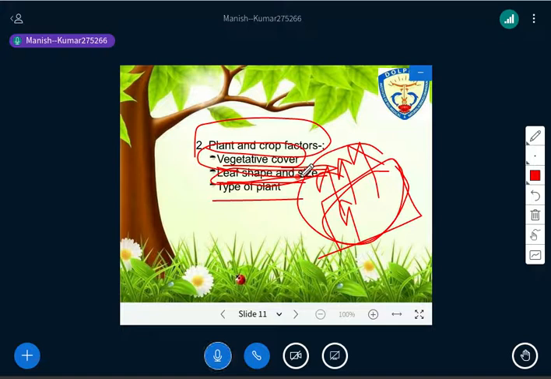And the type of plant, so different types of plants basically represent the species. What kind of species do we have? If the species is succulent, a succulent species has less transpiration, so less transpiration results in less evapotranspiration. But if it is some broadleaf species, or some other species, that may have a role in evapotranspiration as per the local climatic or microclimatic conditions. So through this way the plant or the crop has a role in